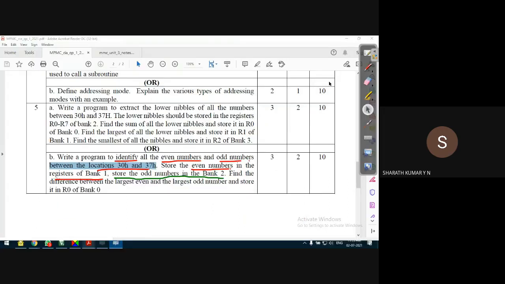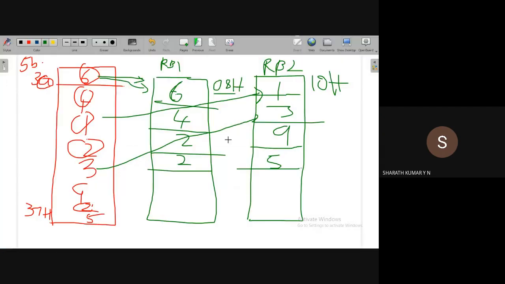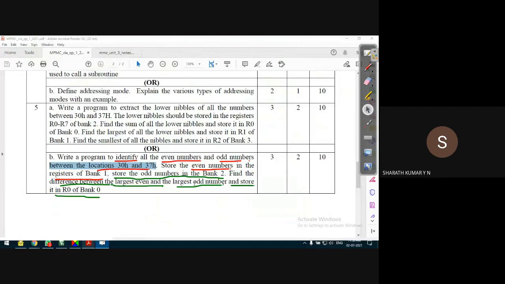Okay, next is find the difference between the largest even number and the largest odd number and store it in R0 of bank 0. Very simple. Okay, first let us understand the program. Find the difference between largest even number and largest odd number.